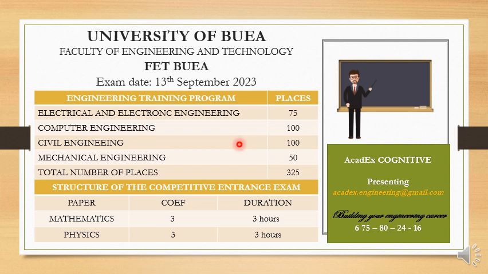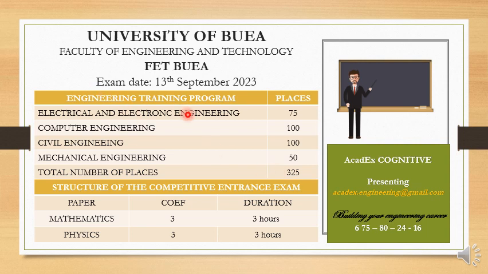To start with, for the exam session of 2023, the exam is scheduled for the 13th of September 2023, and displayed on your screen right now, as you can see, you have the various engineering training programs that you can register for and the number of spaces that are available for each engineering training programs, giving a total of 325.